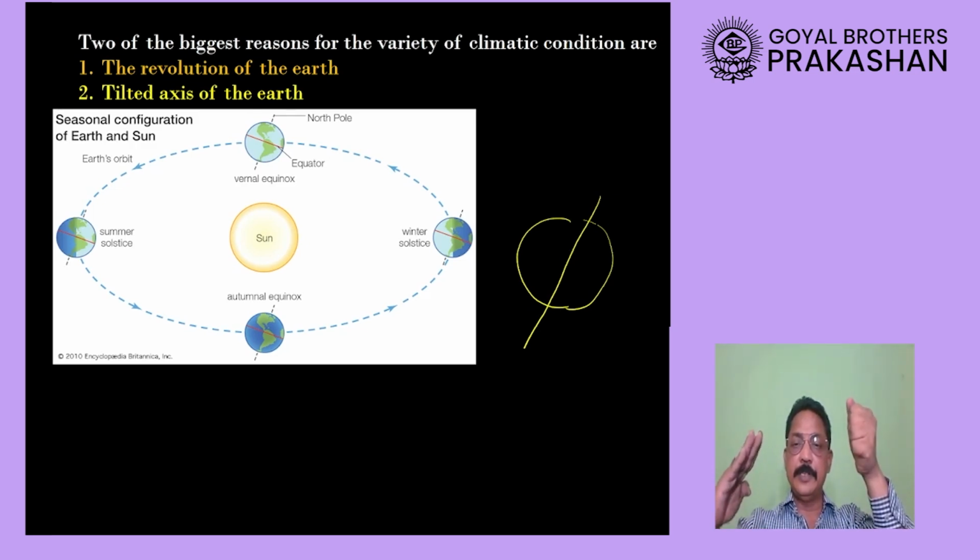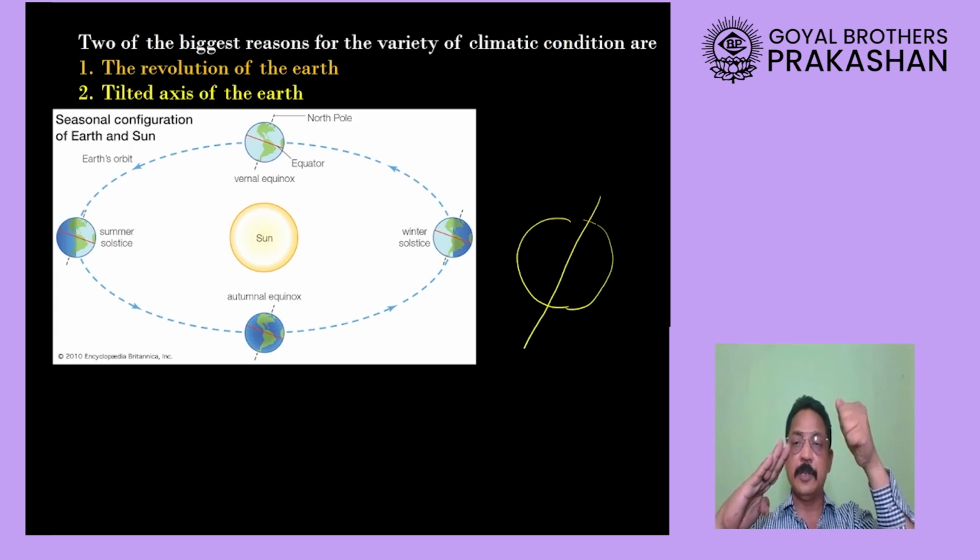Because it is tilted, some part will be towards the sun, some part will be away from the sun. If the earth was not making motion around the sun, if the earth was stationary this way, then the northern part would have received light from the sun full time, and there would have been summer season all the time in the northern hemisphere, and the southern hemisphere would have winter.